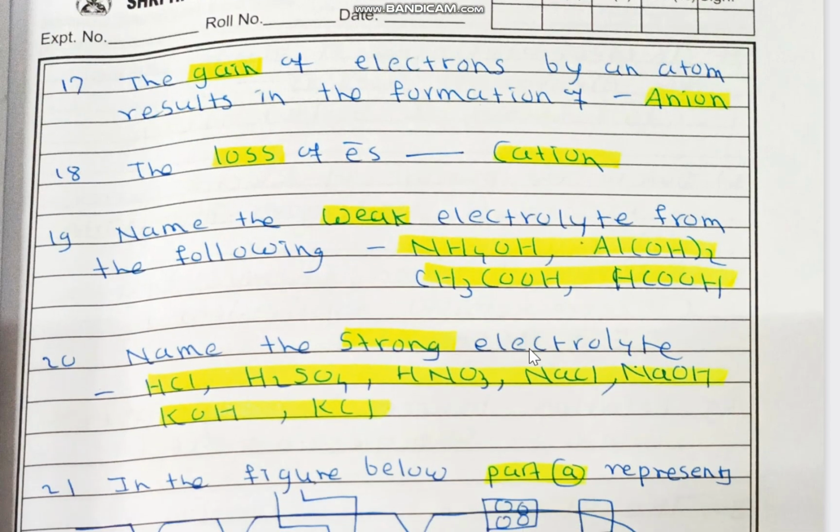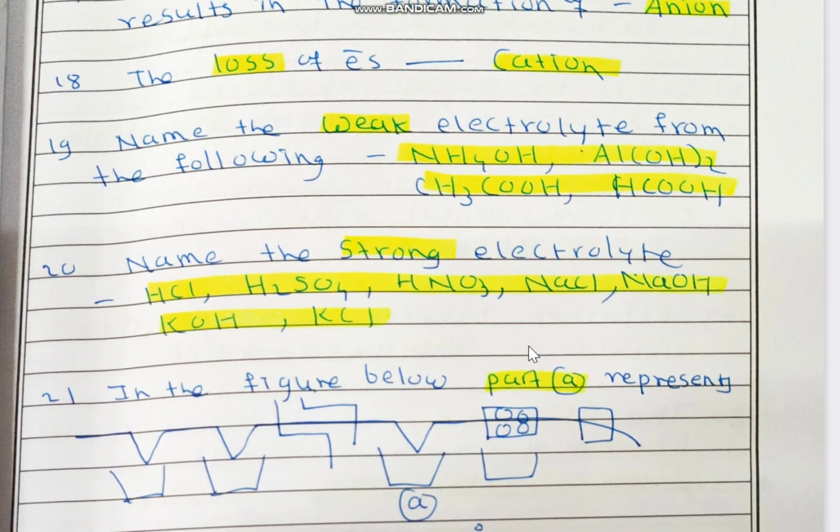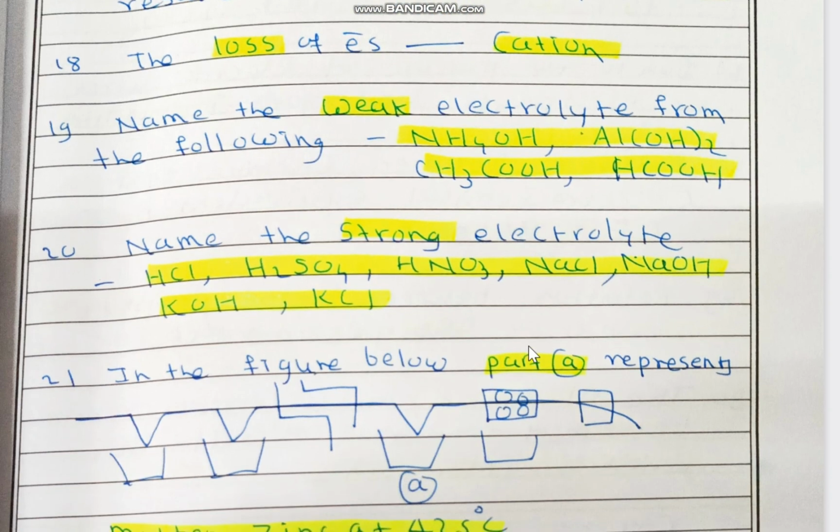Then question number 17 is the gain of electrons by an atom result in formation of what? It is the formation of anion. While the loss of electron, then there is formation of cation. Generally gain of electron is in case of non-metals, while loss of electrons in metals. Name the weak electrolyte from the following. These are some examples of weak electrolyte.